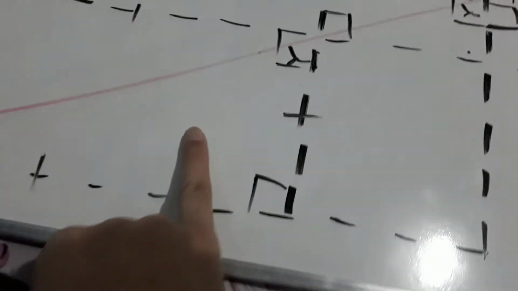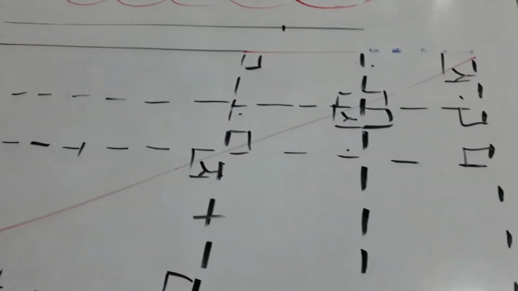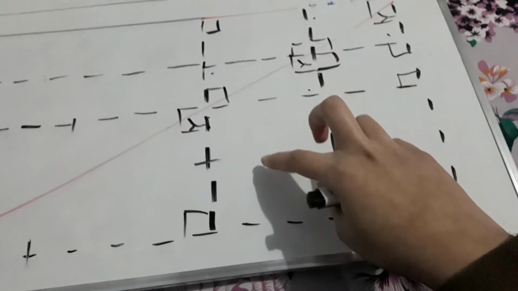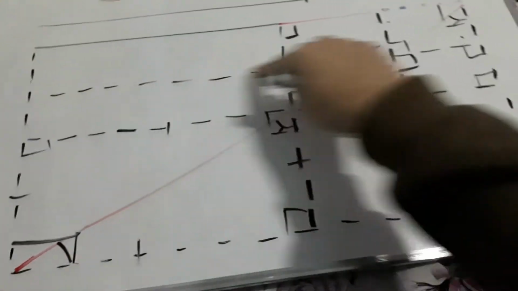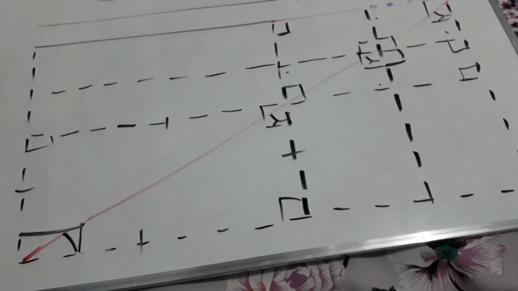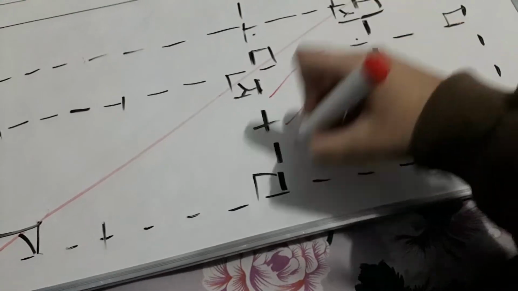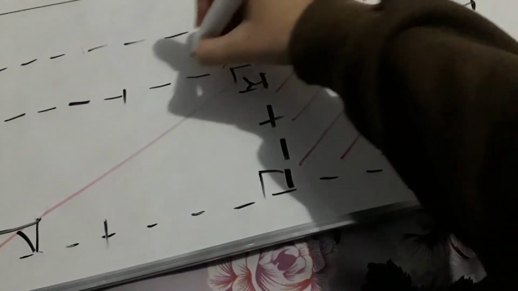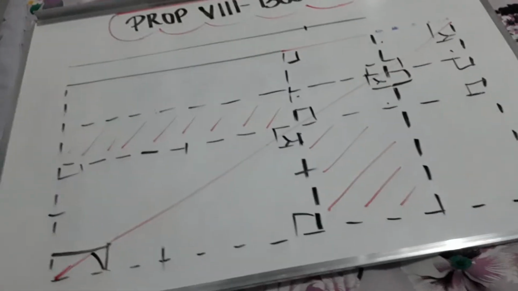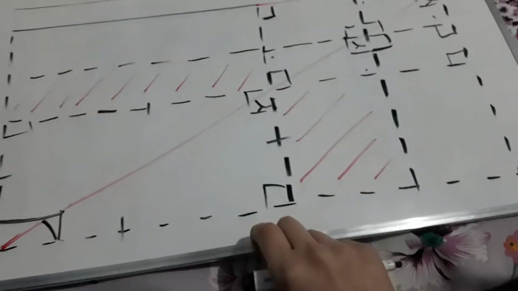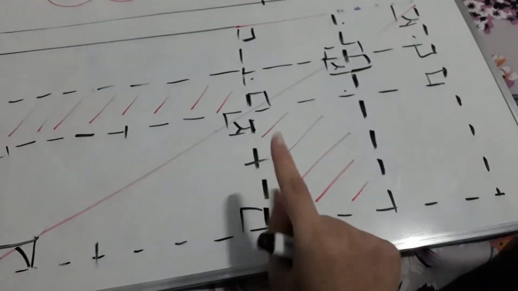Okay, now that we have already the four squares equal to each other, and we have this being a square, let's continue. Now let's look at this parallelogram over here. This is a parallelogram. Let's look at this one. What are we going to have here? We are going to have that they are complements. Here we're going to have them being complements. Okay, so you have these two complements. Having them complements, we are going to have that they are equal to each other.